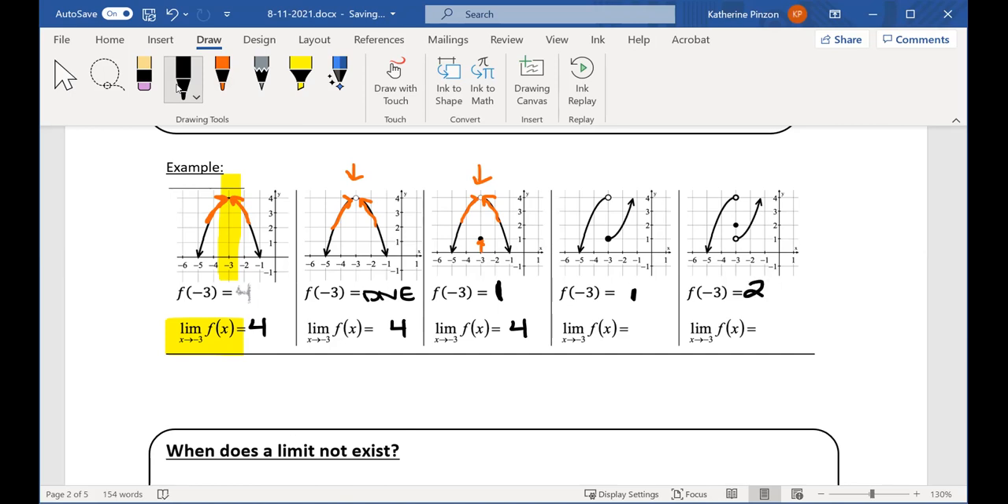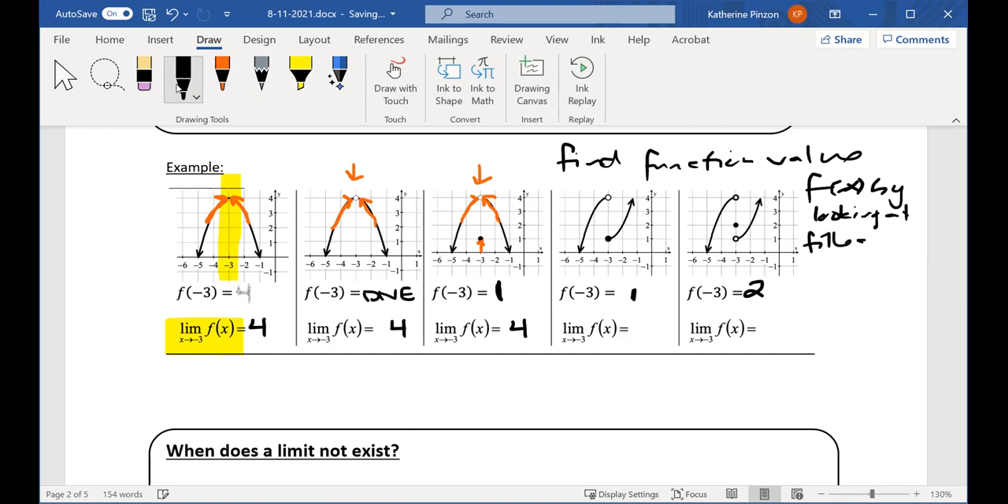So when you're finding the function value, f of x, you look at the filled in circles. When you're finding the limit, the filled in circle doesn't really matter. It just matters what happens on the left and what happens on the right. Okay, so let's do this graph. On the left side, the y values are approaching 4. On the right side, the y values are approaching 1.